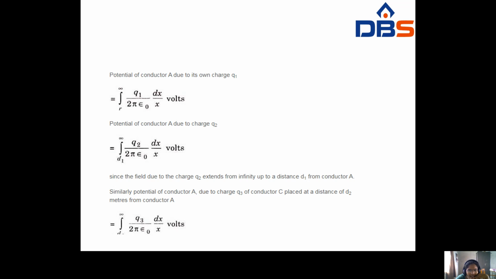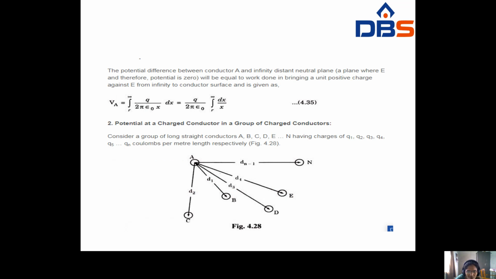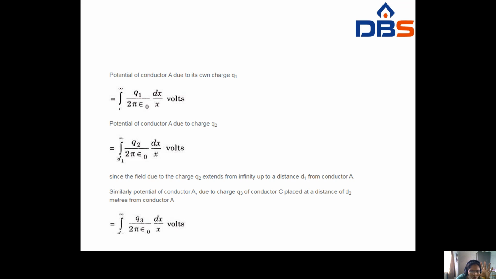Similarly, potential of conductor A due to charge Q2. Q1 means its own charge, Q2 means due to another conductor. So the potential due to charge Q2 is given by the integral from D1 to infinity of Q2 by 2 pi epsilon naught dx by x volts. Since the field due to charge Q2 extends from infinity up to a distance D1 from the conductor A, that's why here you have to write D1.